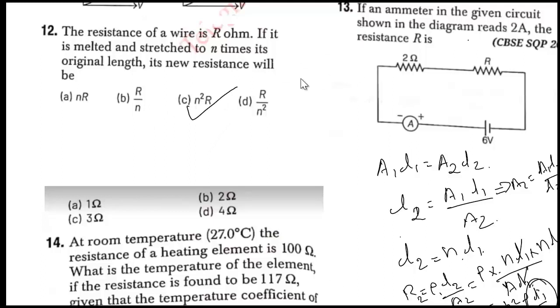Okay, clear? Since it is melted and stretched, we can consider volume as remaining constant. Since volume is remaining constant, from there we will be getting the new area, and the relation between old length and new length is given in the question. So in those cases, new resistance will be N square R.